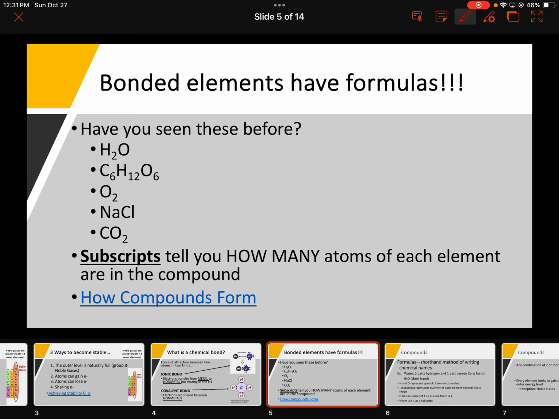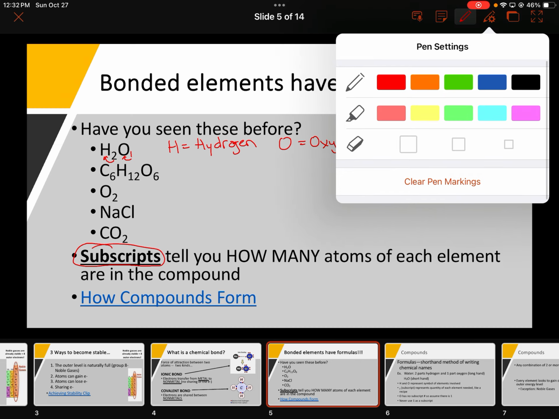And so then we've seen formulas, and you've seen these before. We write the symbol, capital H equals hydrogen, capital O equals oxygen, and then we use subscripts. This tells us the quantity. So in terms of subscripts, H2O, there's 2 hydrogen. We don't ever write the one that's actually there. There's 1 oxygen, but we don't write that one. We just assume that it's there.